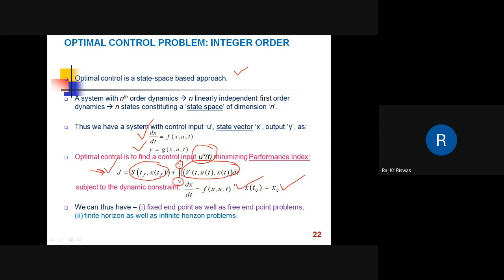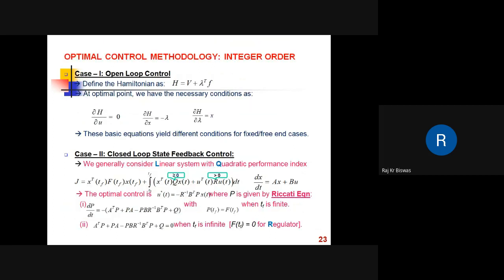Depending on the final time and final state, this problem can be viewed as a fixed endpoint or free endpoint problem, a finite horizon or infinite horizon problem. That is, this tf could be infinite also. When it is finite, it is a finite time problem. When tf tends to infinity, it becomes an infinite time problem. So what methodology is used to solve optimal control of integer order systems? There are two ways: the open loop control mechanism and the closed loop control mechanism.